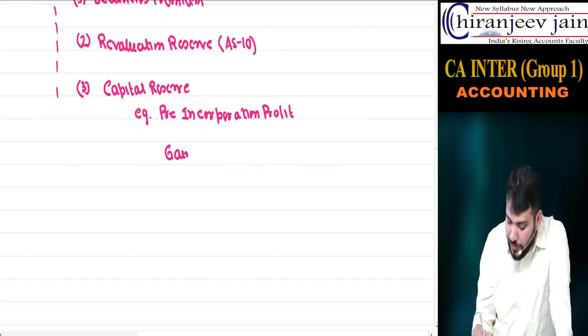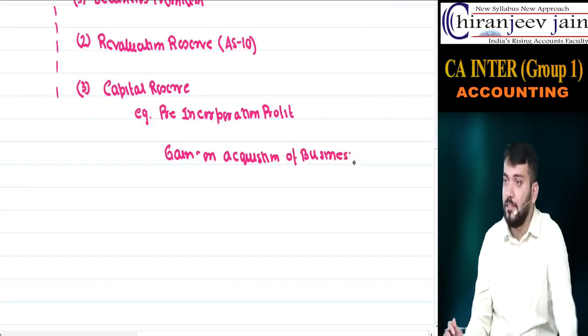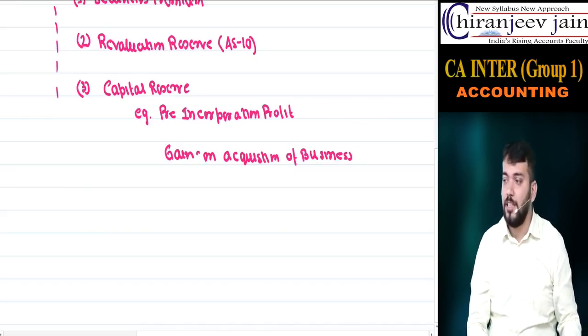Write down gain on acquisition of business. These two we have done right now in IPCC, pre-incorporation profit and gain on acquisition of business.